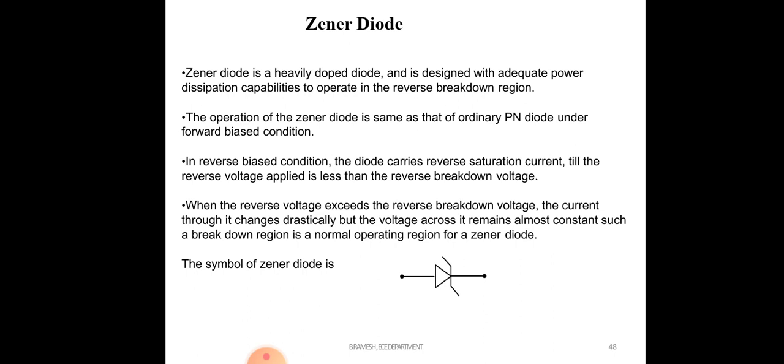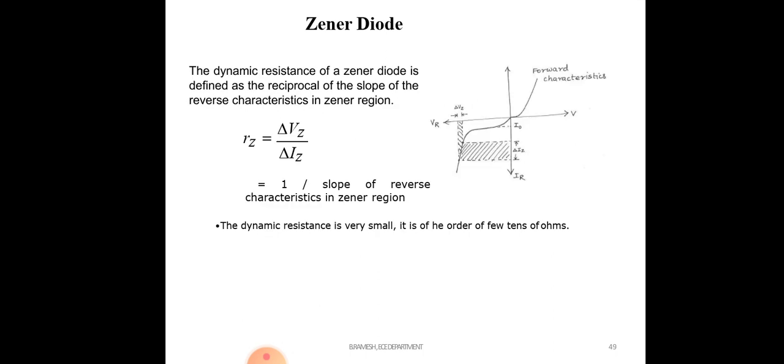Such a breakdown region is the normal operating region for a Zener diode. The symbol of the Zener diode is Z. So after a certain voltage, the diode maintains a constant voltage while current flows. This is the Zener diode characteristic.